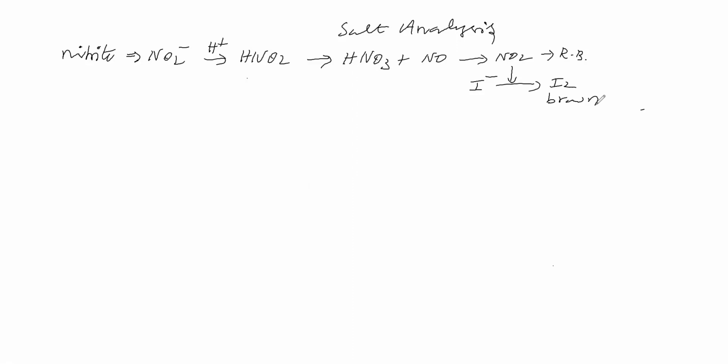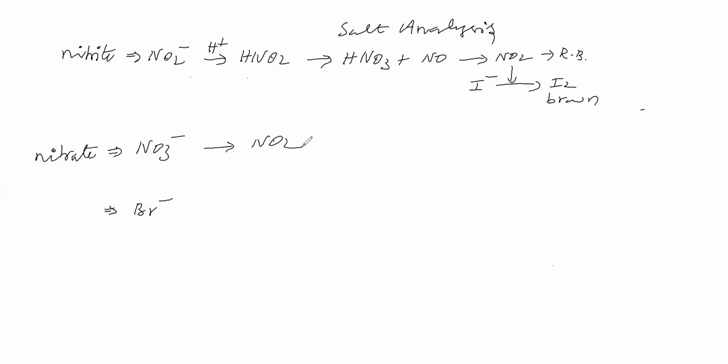Next possibility is nitrate, NO3 minus. Next possibility is bromide. Now in the dilute sulfuric acid test, we are getting reddish brown gas with a pungent smell. For this, one possibility is NO2, and that NO2 is from nitrite, which we discussed. Next possibility, nitrate, may give NO2.